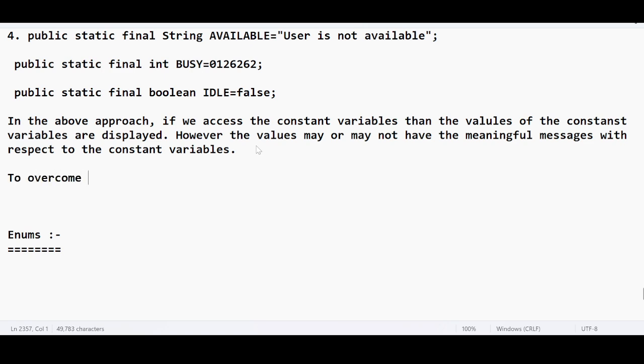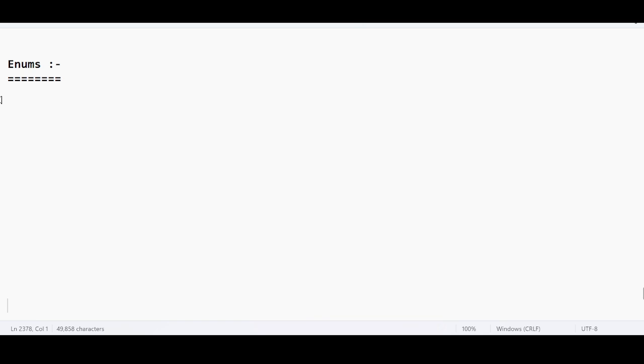To overcome all the above problems, we are actually going for Java enums. Okay, Java enum says it is a special class. An enum is a special class that represents a group of constants, not a single constant, a group of constants.